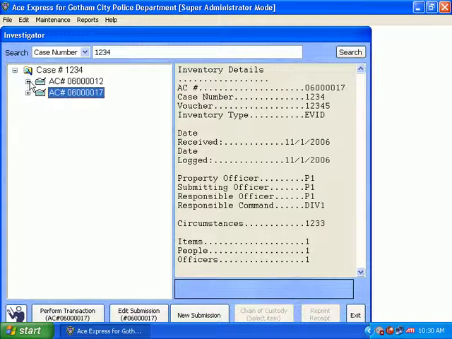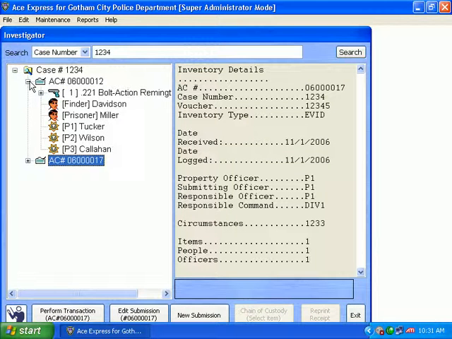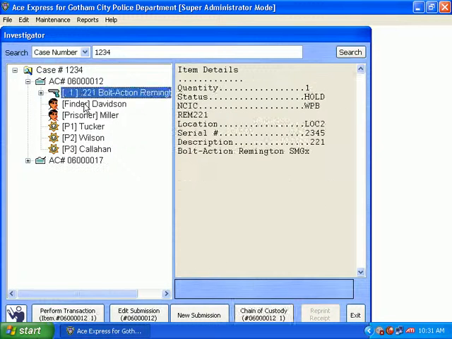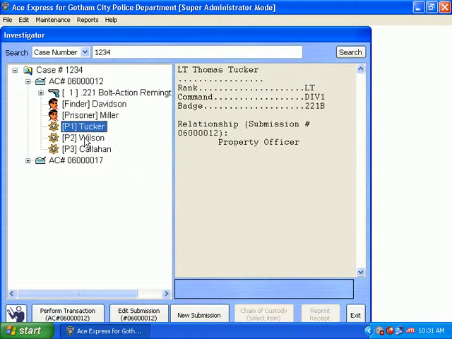The plus symbol here shows that there's more information about these submissions. Let's go ahead and do that. Here we can see more information. This is an item, a person, an officer, and an officer. Let's take each one of these so we can figure out what each of them means.